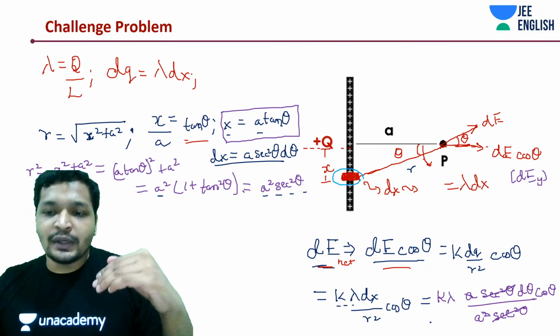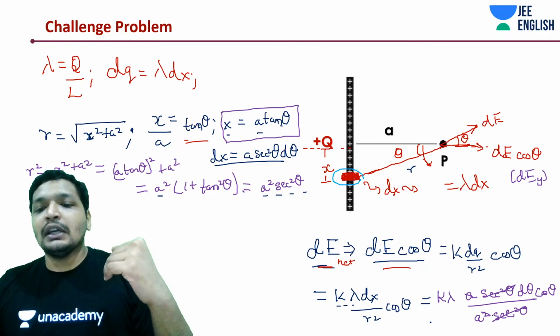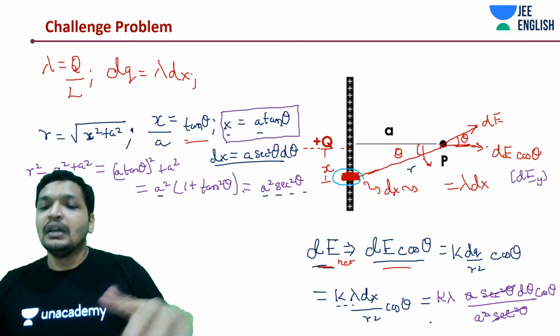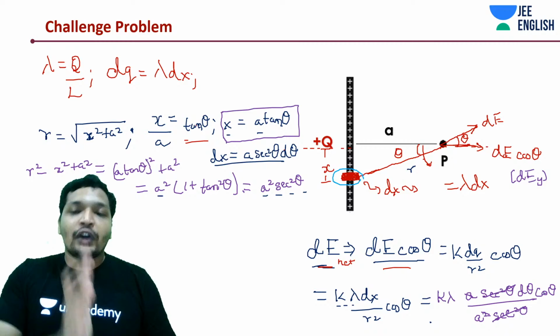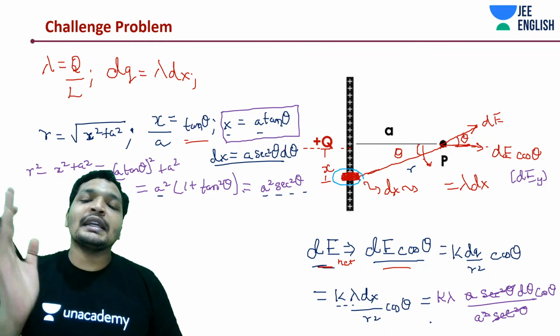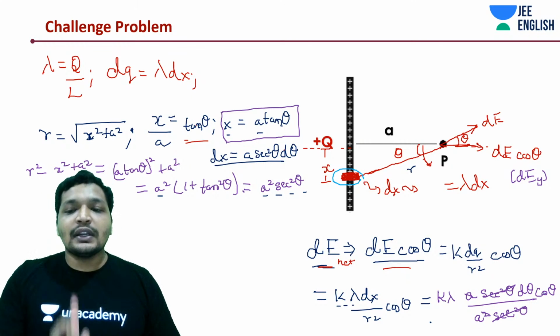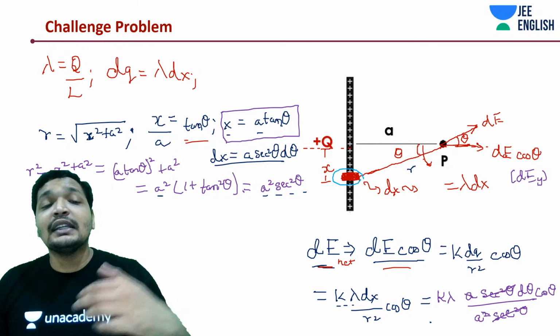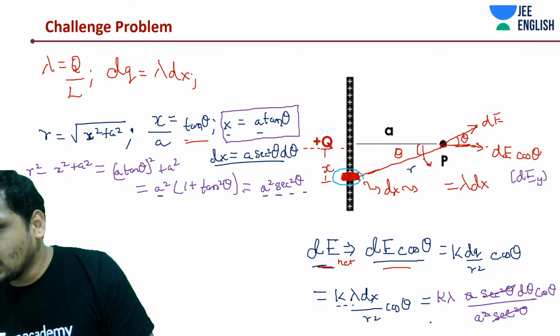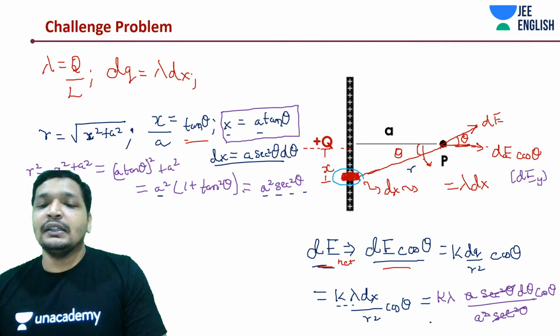The sec square cancels out, one a cancels out, and there would be cos theta d theta. If you similarly do it for the line along this side, where it's not a symmetrical distribution, you will get k lambda by a sin theta d theta for that side. I will do that, don't worry, it's going to be a short process. Is this clear? Okay, good.